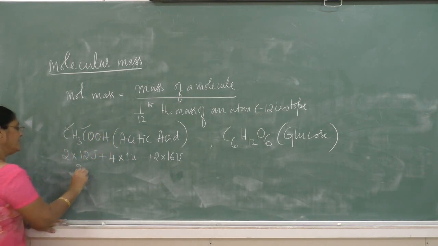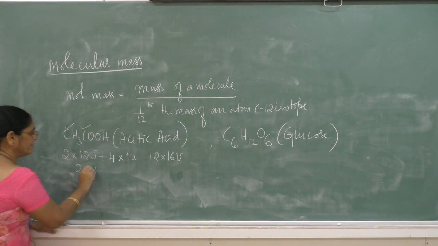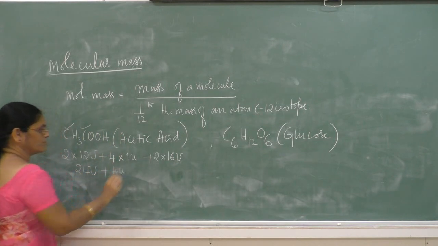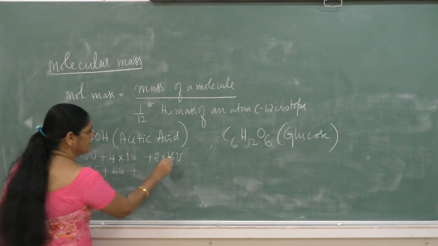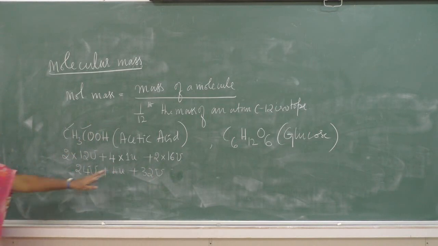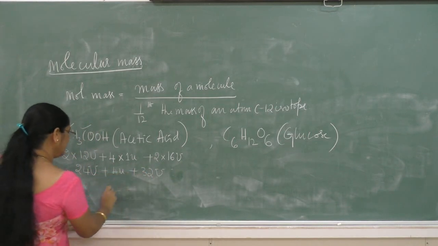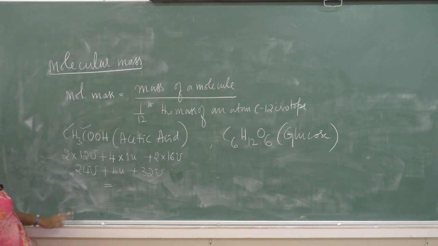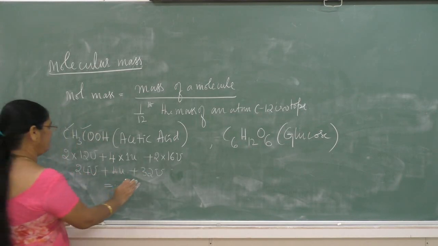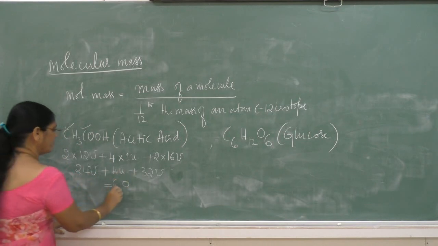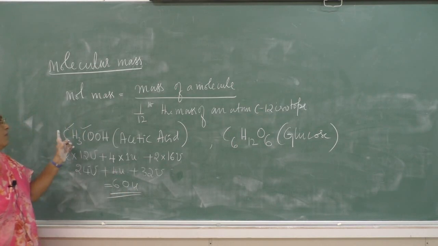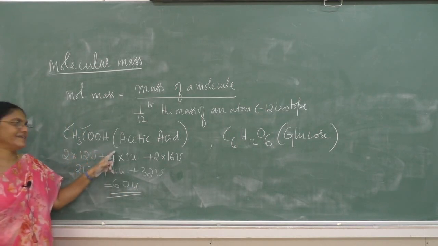Then 12 twos are 24, plus 4 into 1, that is 4, plus 16 twos are 32U. The sum is 60 unified mass, the molecular mass of acetic acid.